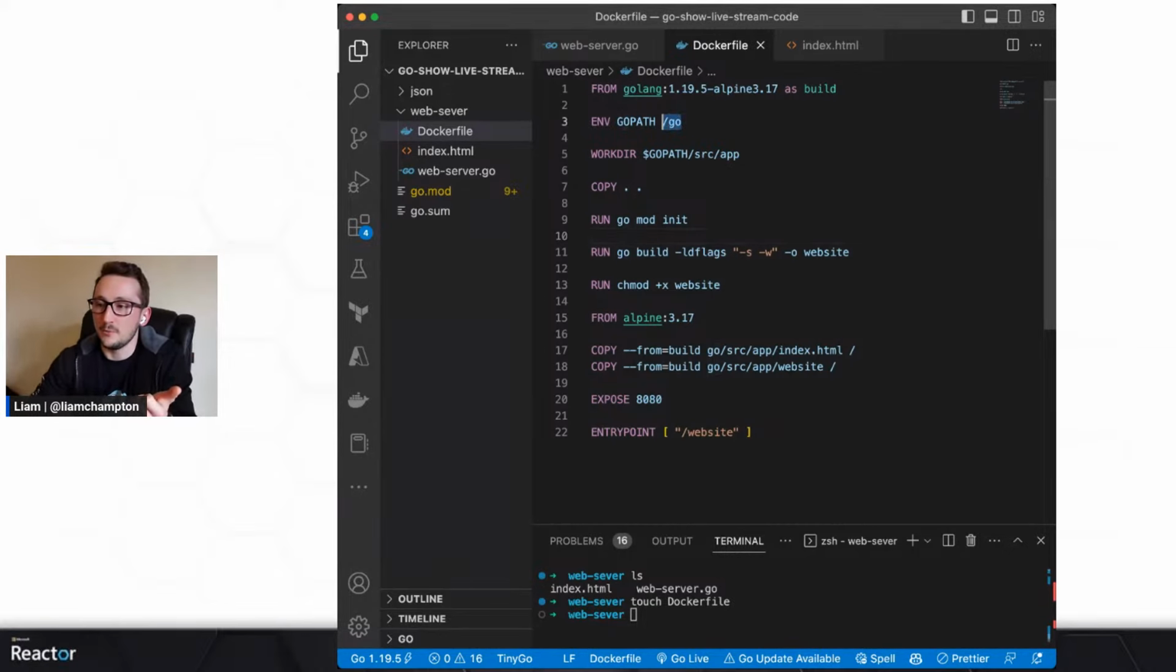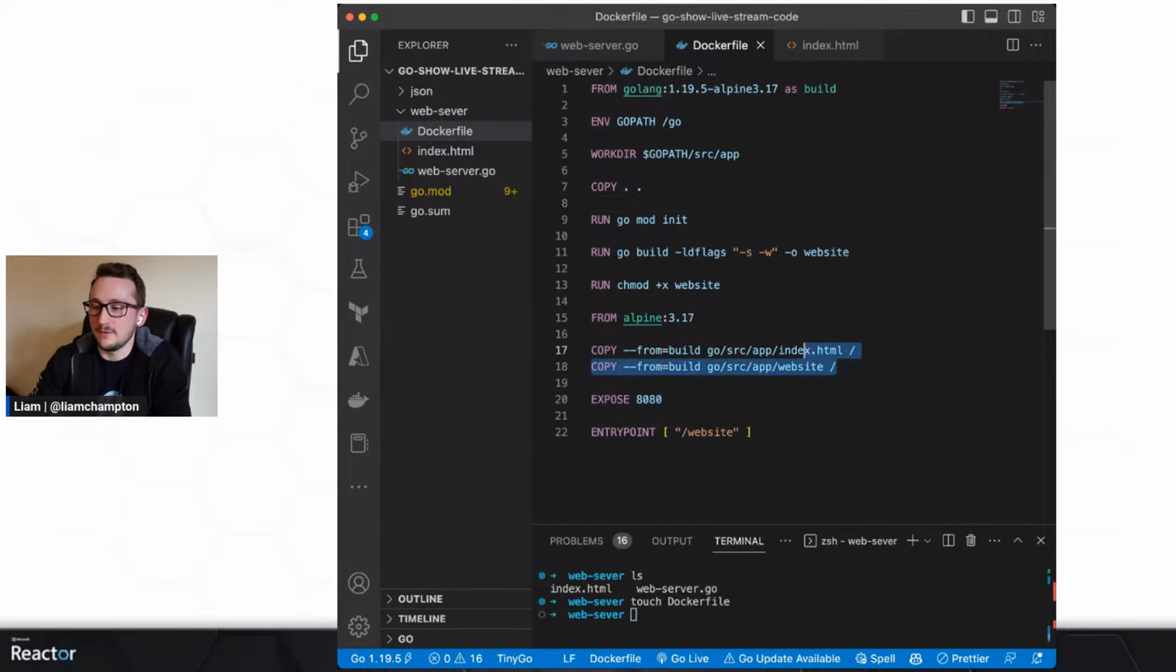I'm going to set my GOPATH to /go, and the path is source and /app. I'm going to copy everything in the current directory into that next directory. So anything with a dot is everything that you have in your current directory, copied into the other root directory. Going to do a go mod init because to build something you need to have modules initialized. Going to build the website, and then I'm going to chmod, so give it some read-write capabilities within the file system of the container.